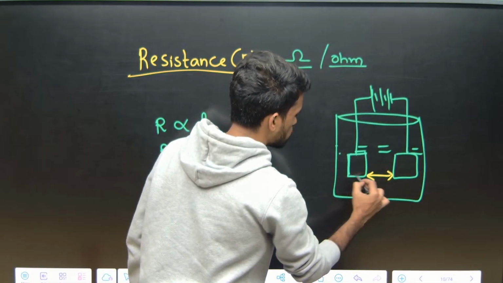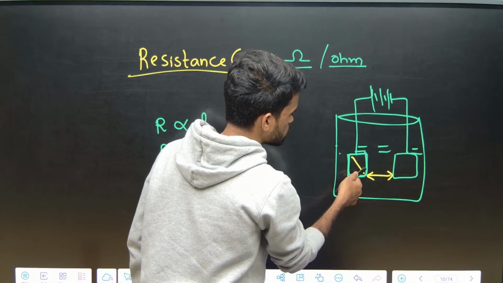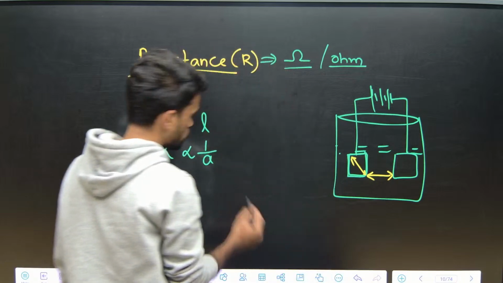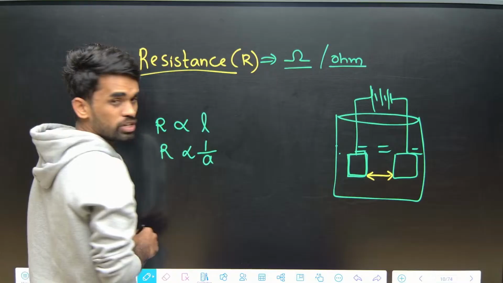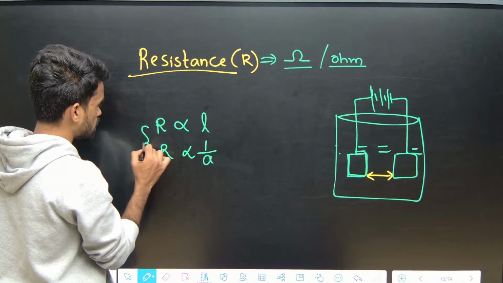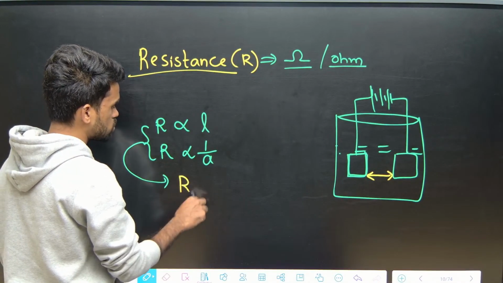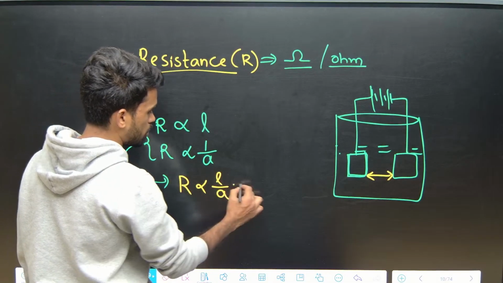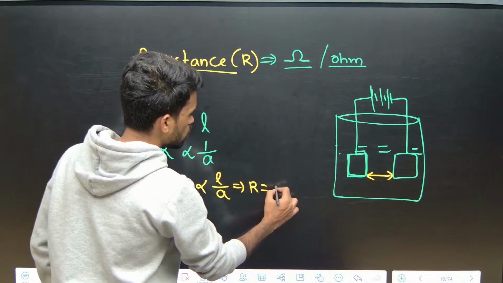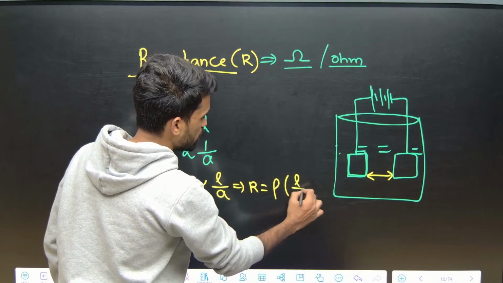The electrode plates have some cross sectional area. So together we can say R is proportional to L by A, so R is equal to rho into L by A.